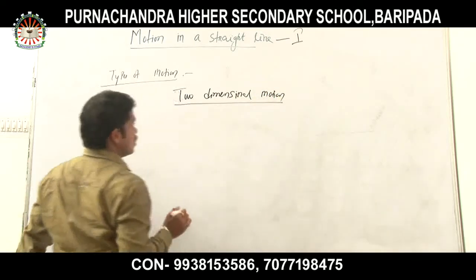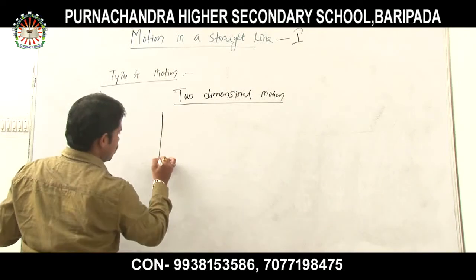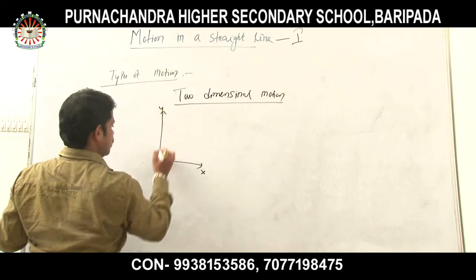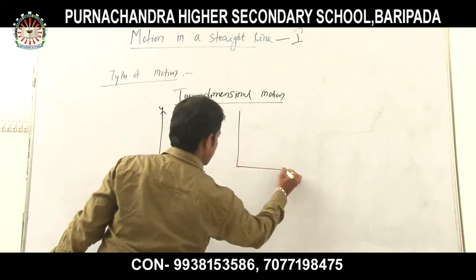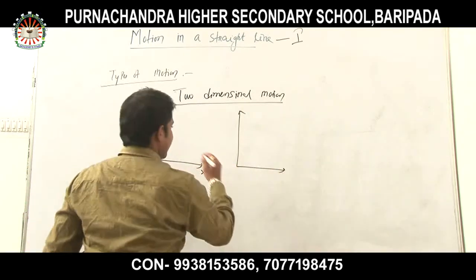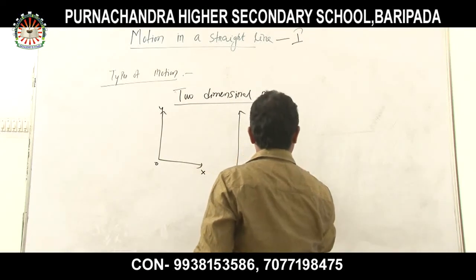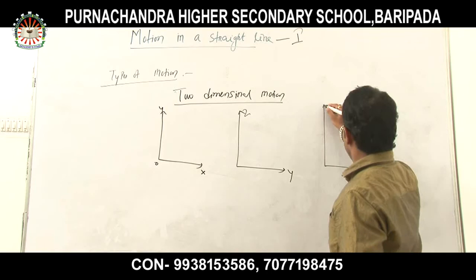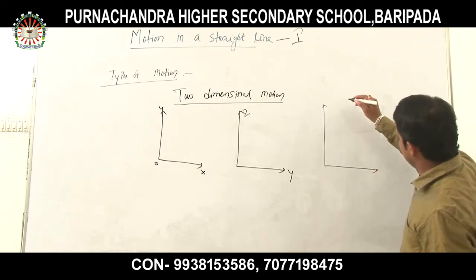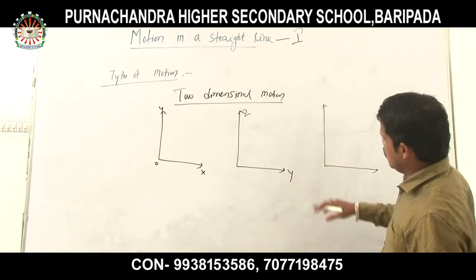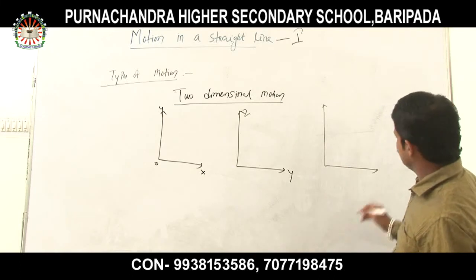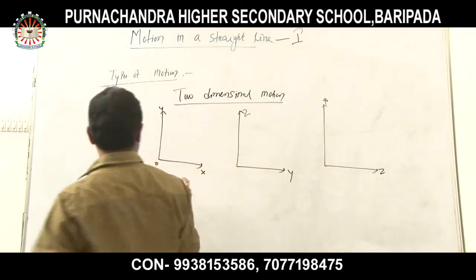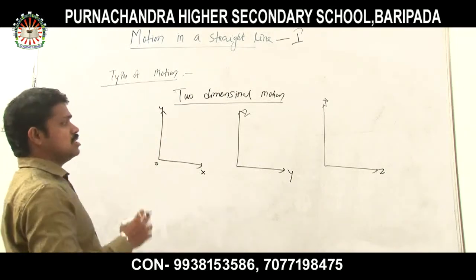Two-dimensional motion. Two-dimensional means, look here, two dimensions can be there, that is either xy, or yz, or zx.